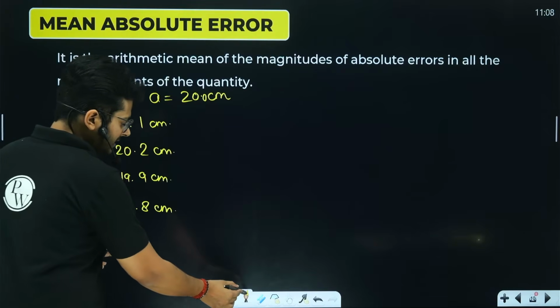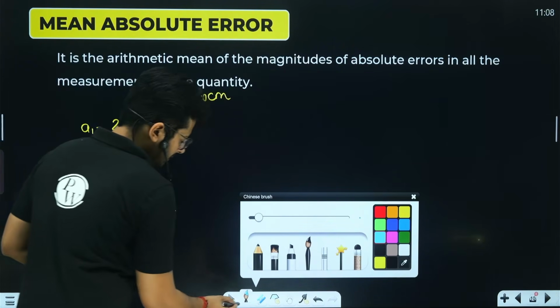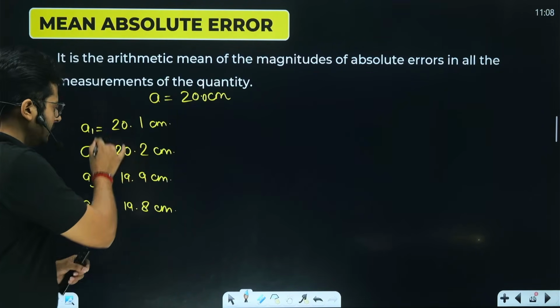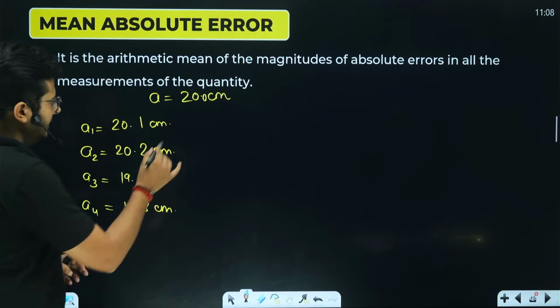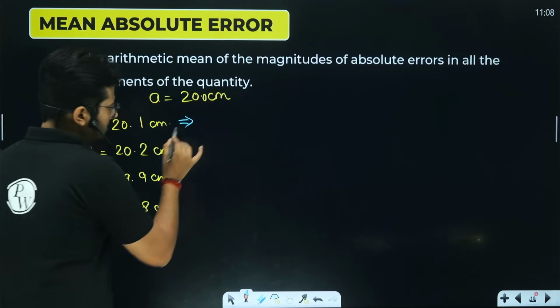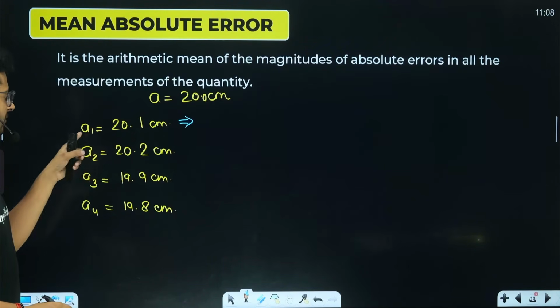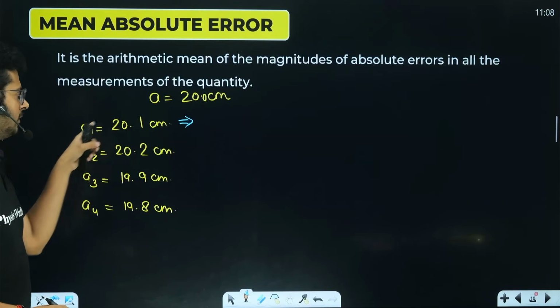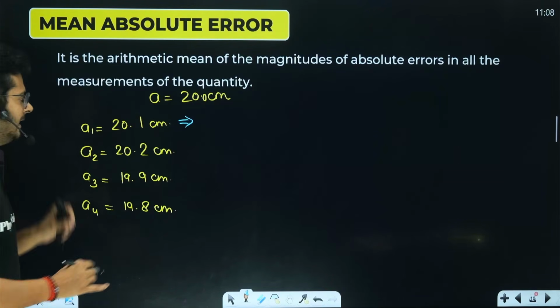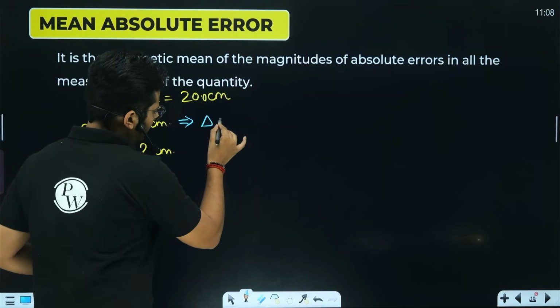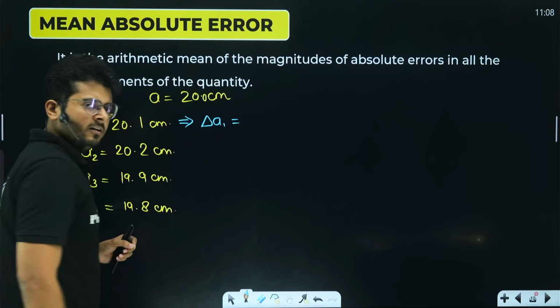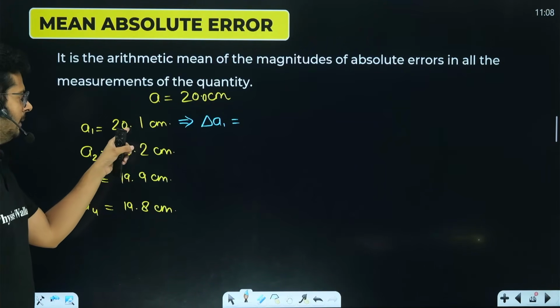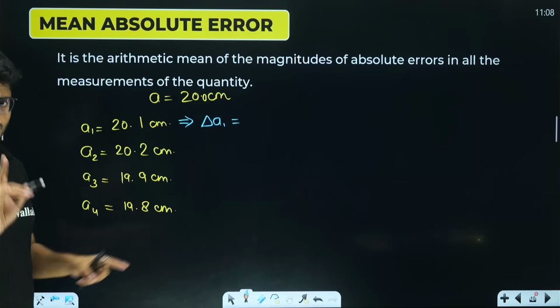So in each case, what is going to be the absolute error of each measurement? The absolute error in the first measurement is going to be the magnitude of the difference of the true value and the measured value. So delta A1 is going to be 20.1 minus 20, which is 0.1.